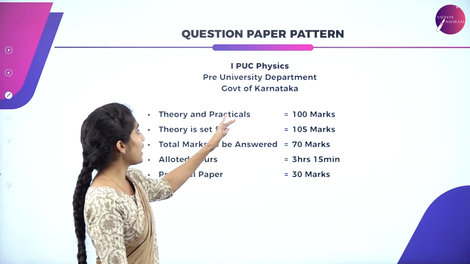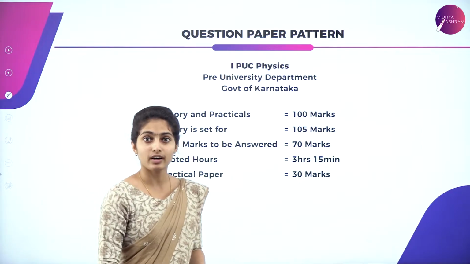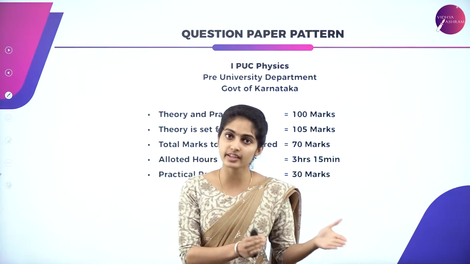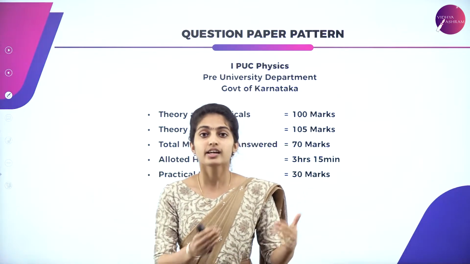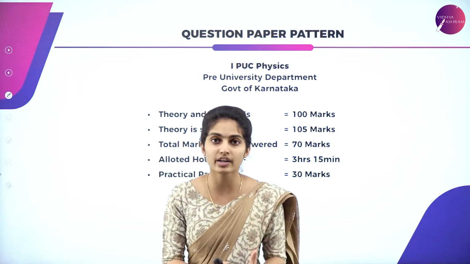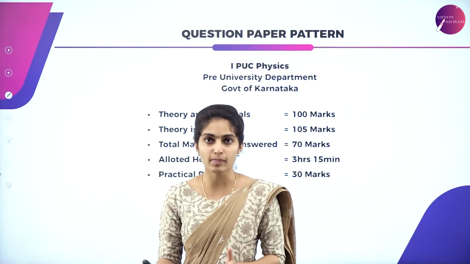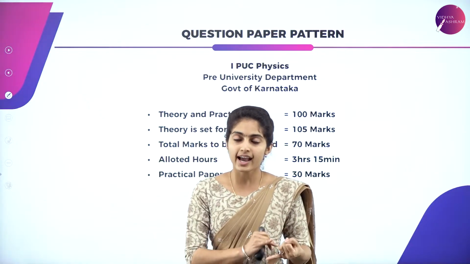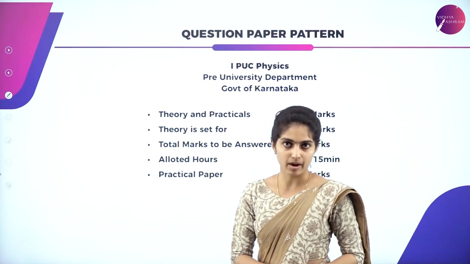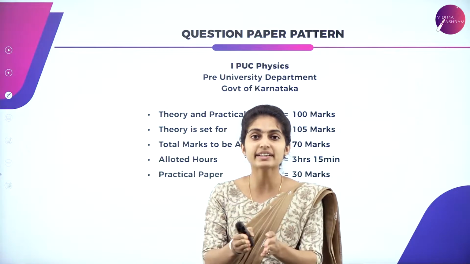The question paper pattern for first PUC physics: when it comes to the exam, it is theory as well as practicals. Your theory and practicals together make up 100 marks. You're writing the exam for 100 marks, wherein the theory and practical marks are both added in. Theory and practicals are split into 2.